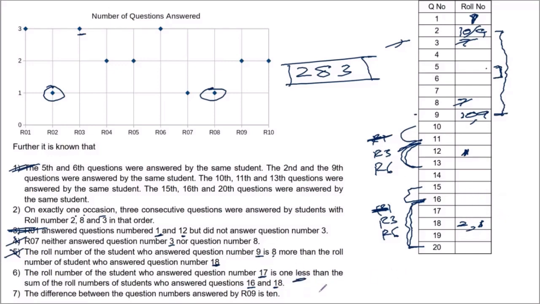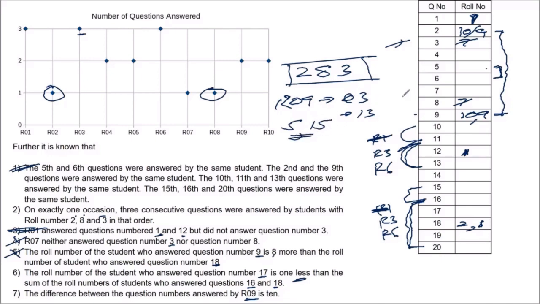We can work it out, but let's try some other statement. 7th statement says the difference between the question numbers answered by roll number 9 is 10. So if one of the questions that roll number 9 attempts is question number 3, the other question will be question number 13. Difference has to be 10. If one of the questions that he attempts is 5, the other one has to be 15.